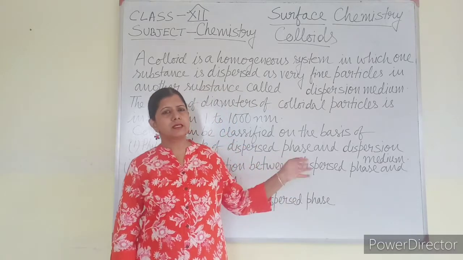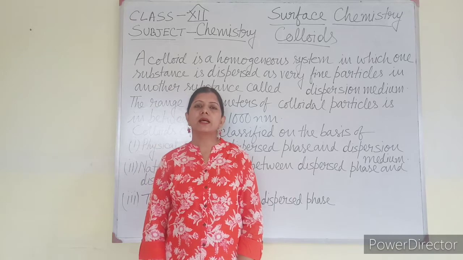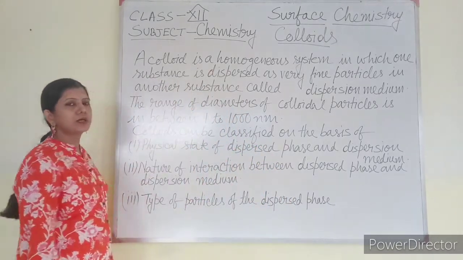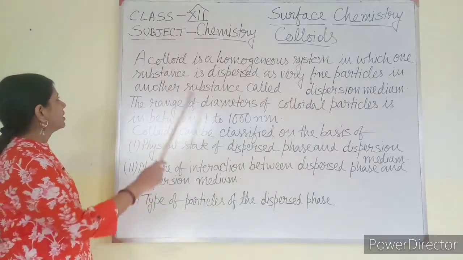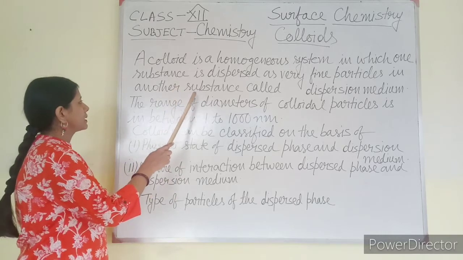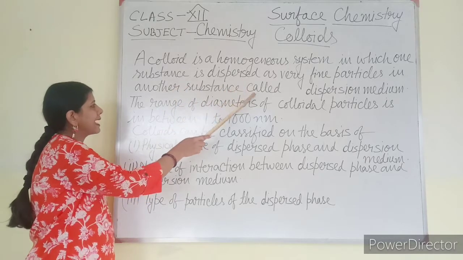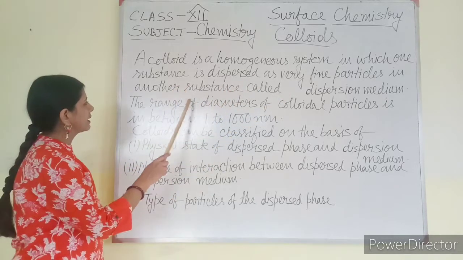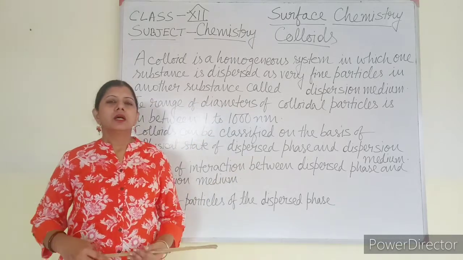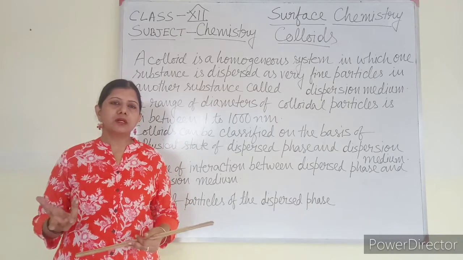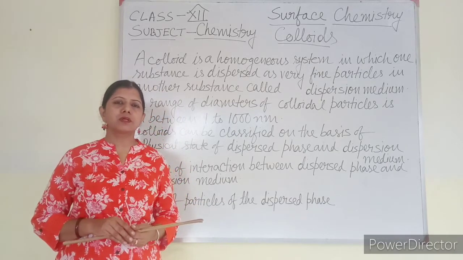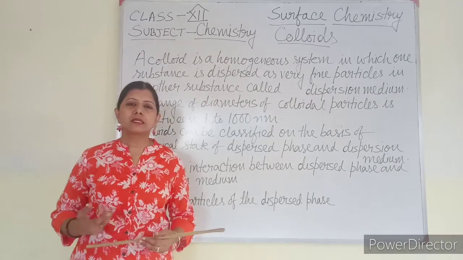It is a very easy portion. You have learned in class 9 also. Try to recall that. What are colloids or what are colloidal solutions? A colloid is a homogeneous system in which one substance is dispersed as very fine particles in another substance, that is called dispersion medium. Colloid is a type of solution, true solution is a type of solution, colloid is a type of solution, and another one is suspension.